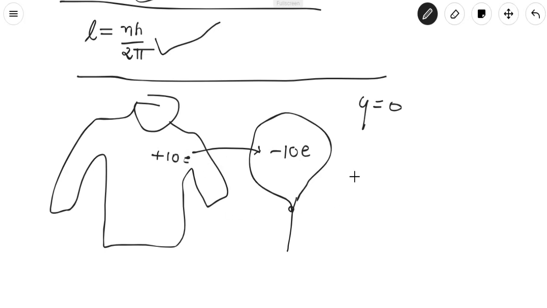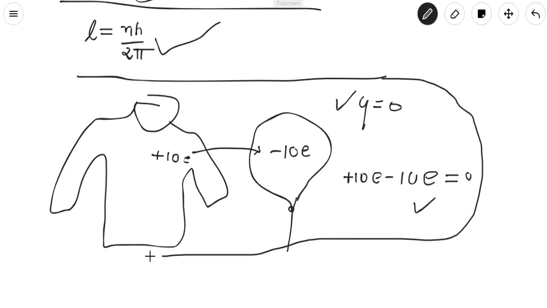So the total charge is plus 10e and minus 10e. So the total charge is again 0. Initially it was 0, now it is 0. So the total charge of the system is conserved. Anything that happens in nature, the charge will always be conserved.